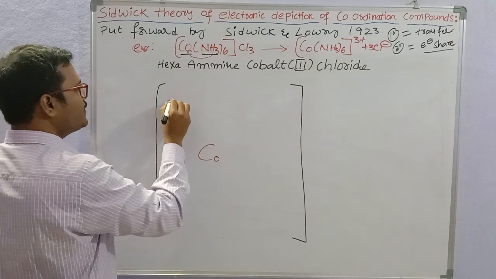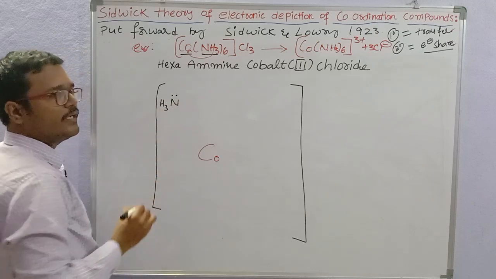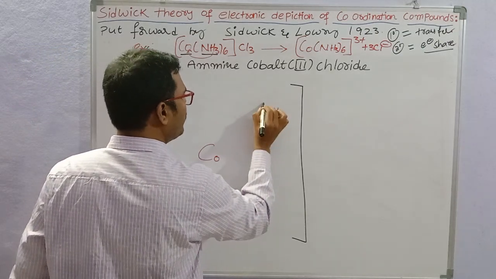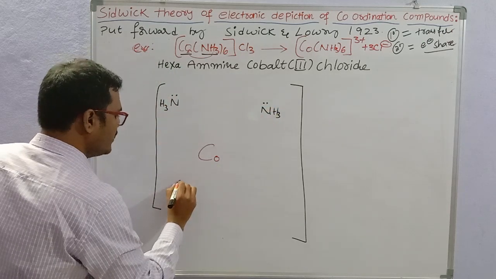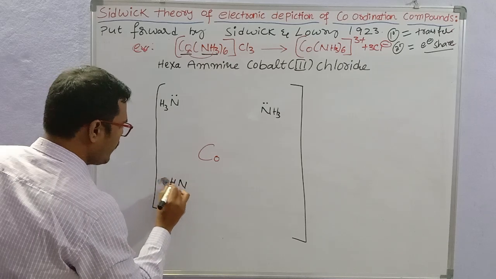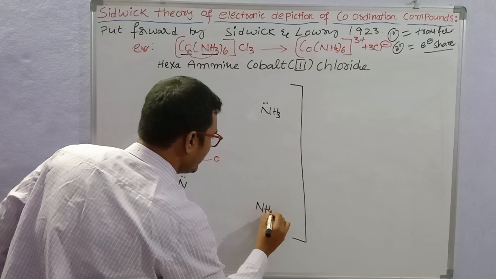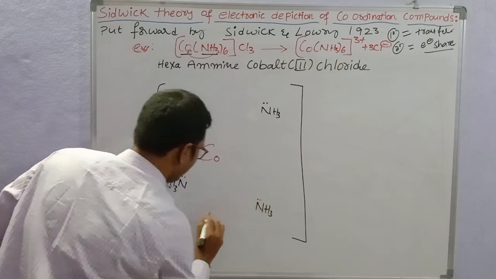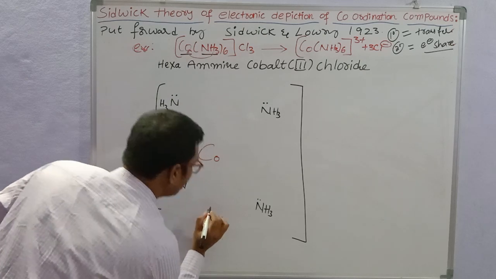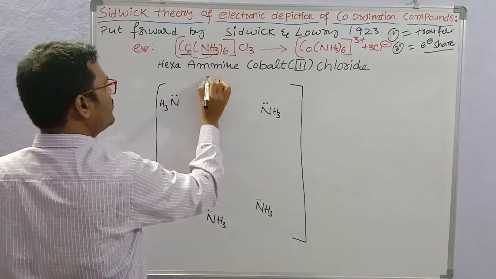Then the cobalt is surrounded by neutral molecules, that is NH3, having its own electron pair, and this is the second ammonia molecule having its own electron pair, and this is the third ammonia NH3, and here we have the fourth ammonia molecule like this, and this is the 5th ammonia, and this is ammonia number 6.